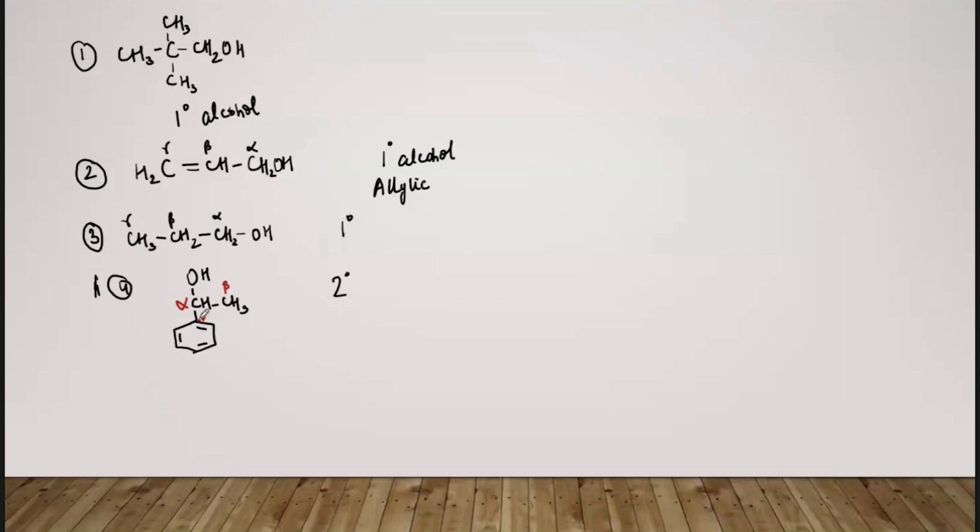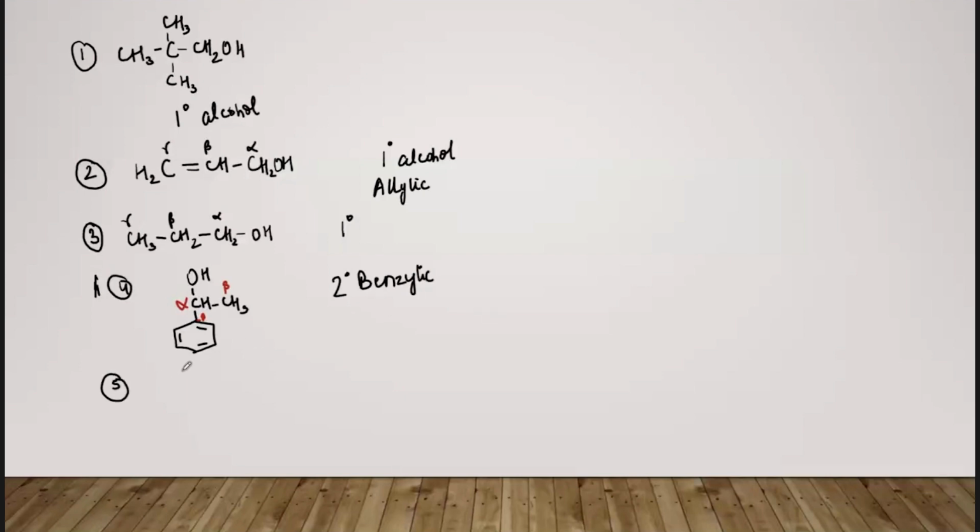And because there is a double bond between the beta and the gamma carbon, as you can see, because this is a benzylic group, I told you that when there is a double bond between the beta and the gamma carbon, then that is an allylic or a benzylic group. So because there is a benzene ring here, this will be known as a 2 degree benzylic alcohol or a secondary benzylic alcohol.